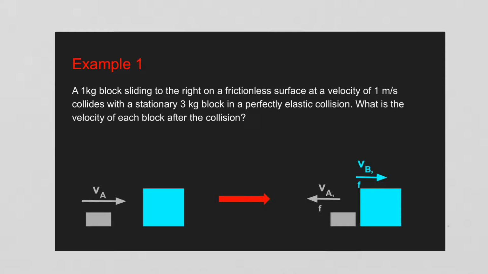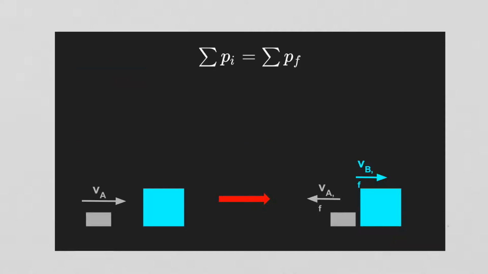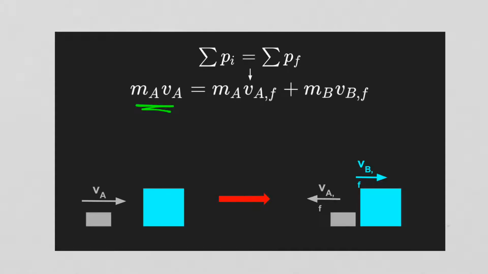So here I've got a little block that's hitting a big block. And if you have a little block that hits a big block, it'll bounce back. And then the big block will go forward a little bit. Is momentum conserved? Well, yes, it's a collision. There's no external forces. So I'll start with momentum conservation. The little block has some velocity, and at the end, the little block has momentum, and so does the big block. But this leads to a problem that I have two unknowns. I don't know both final velocities.